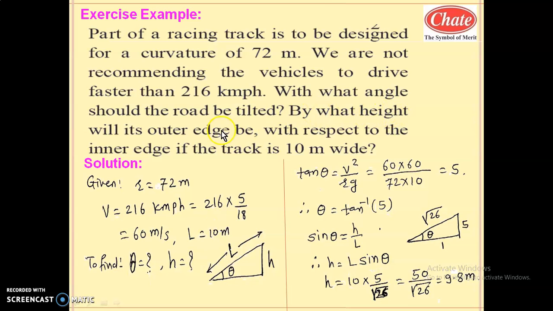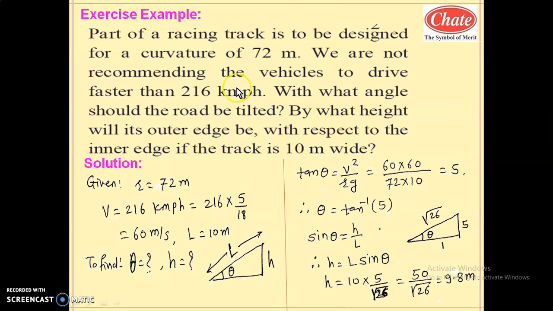By what height will its outer edge be raised? By what height means here we have to calculate the height of elevation of the outer edge with respect to the inner edge if the track is 10 meter wide. If the track is 10 meter wide, it means the width of the road is 10 meter. So we have to calculate the height. To calculate that height, here we have to use sin theta, cos theta, tan theta. For that purpose, theta is essential. Without theta, we cannot calculate. Hence, in the question itself, it is asked to calculate that angle and also this height.